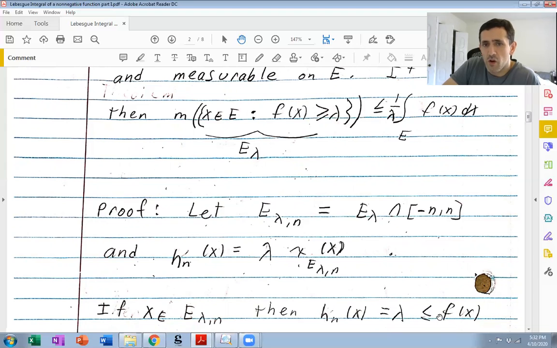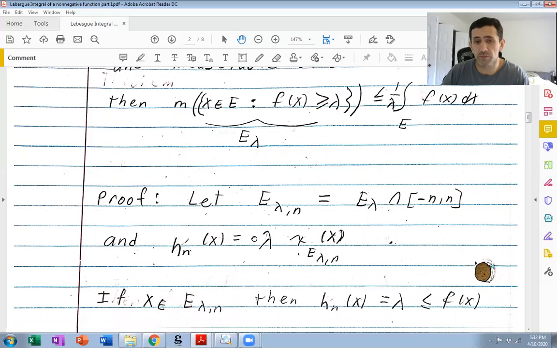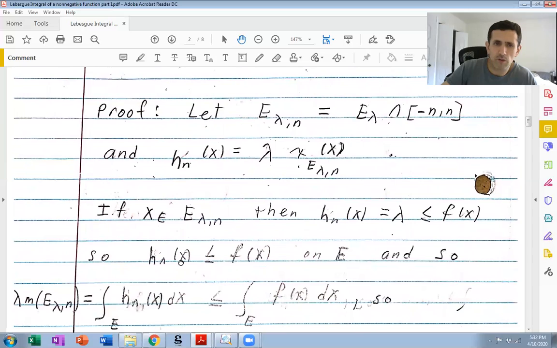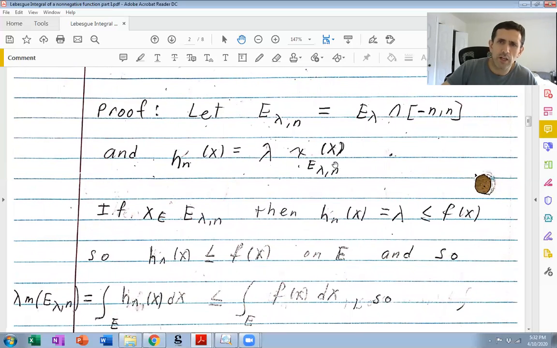Now, if x is in E take away E lambda n, this characteristic function is 0, so hn of x is 0. I don't care what f of x is. If it's non-negative, then 0 is less than or equal to f of x. So we've proven that hn of x is less than or equal to f of x on E. So we're going to integrate hn of x. Nothing subtle there. It's just this characteristic function times lambda. So it's lambda times the measure of E lambda n.